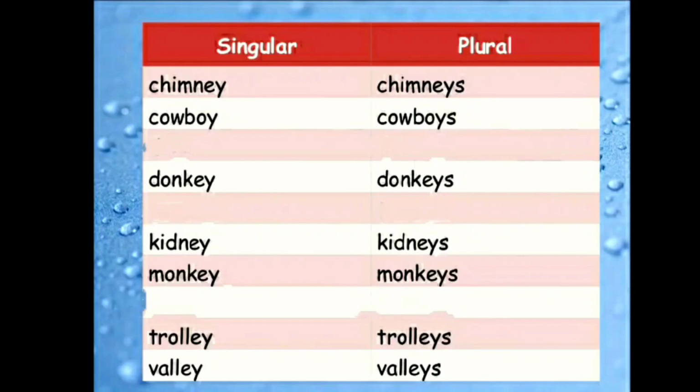Here the word ends with Y, and before Y there is O. So again we will just add S to make plural. Cowboys. Donkey, donkeys. Kidney, kidneys. Monkey, monkeys. Trolley, trolleys. Valley, valleys.